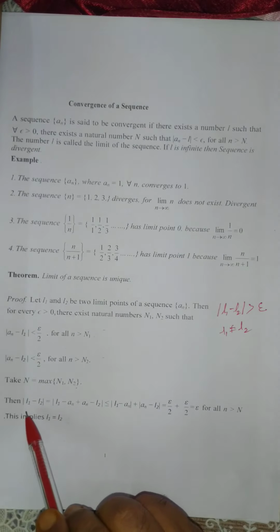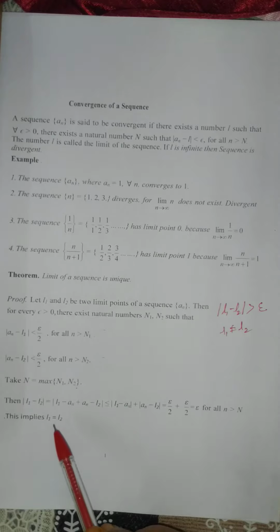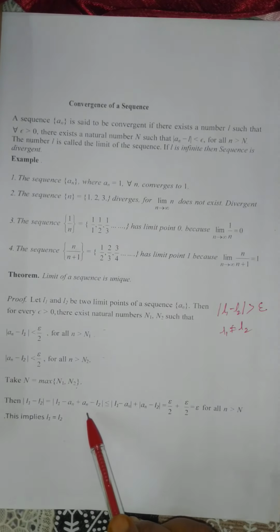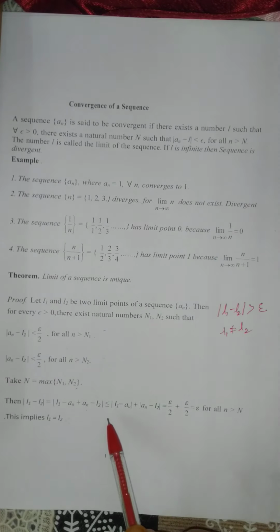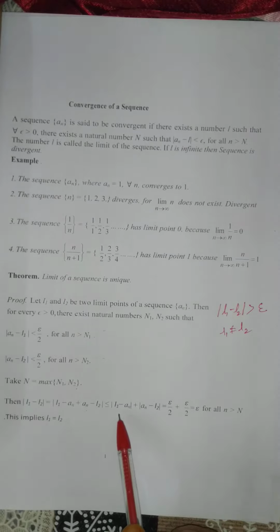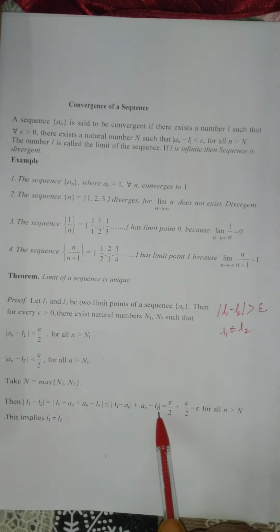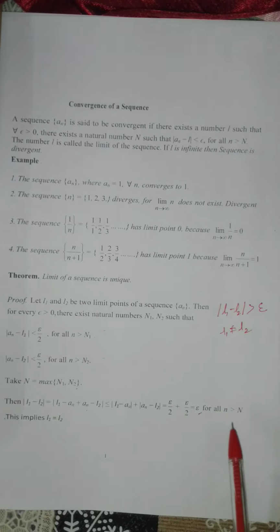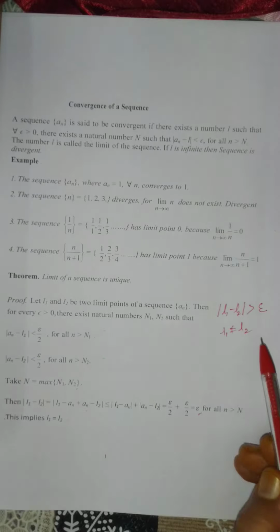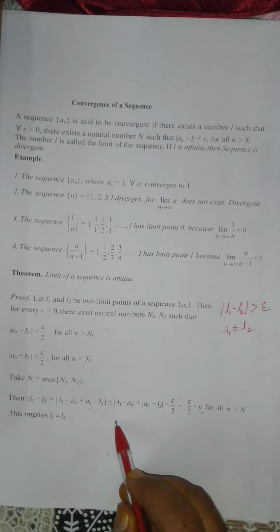Then let us consider modulus of L1 minus L2 equal to modulus of L1 minus a_n plus a_n minus L2. So add and subtract a_n, and by applying the modulus inequality separate these two, L1 minus a_n is less than epsilon by 2, a_n minus L2 is also less than epsilon by 2, which is epsilon. So this is a contradiction, because I have taken that modulus of L1 minus L2 is greater than epsilon, but here I got L